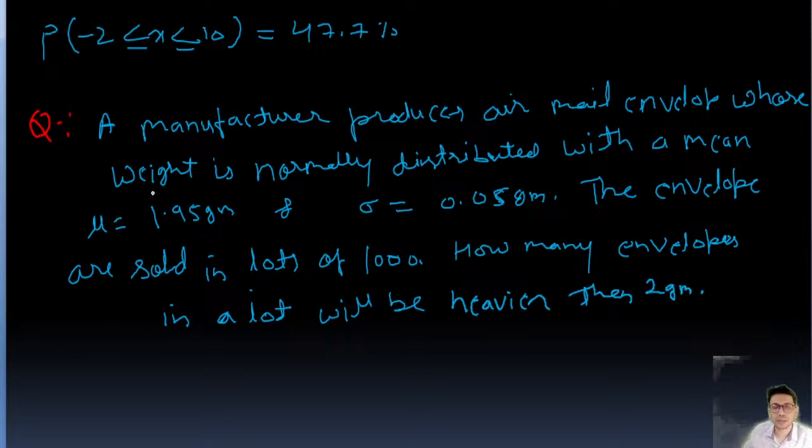Understand the question. A manufacturer produces airmail envelopes whose weight is normally distributed. Now, okay, just wait, guys. There is some issue.